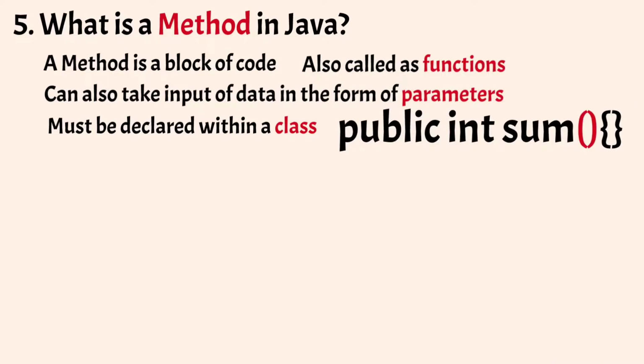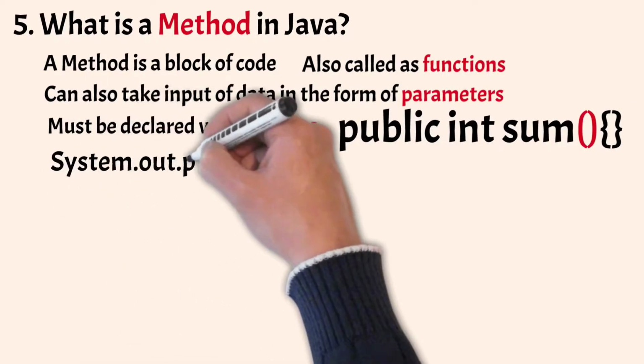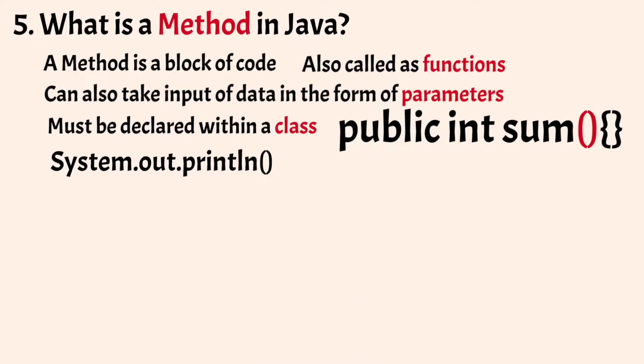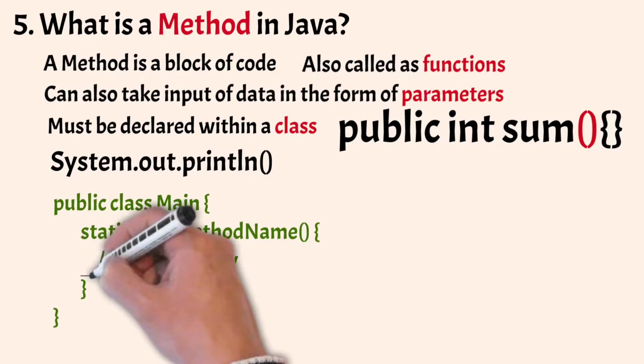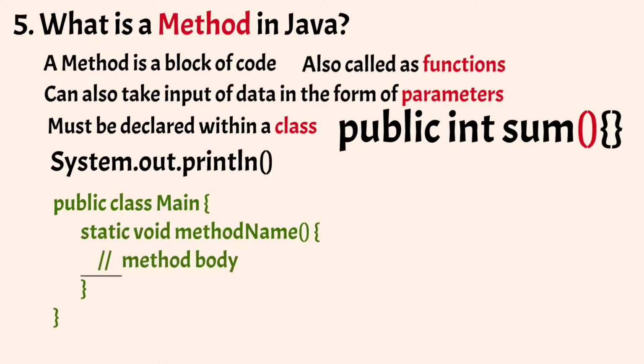There are methods which are already predefined such as system.out.println, and we can also define our own methods. Now here is an example of our own method. In this example you can see forward slashes, which are comments, which are ignored by the compiler, but are very useful for the user for better readability of the code.